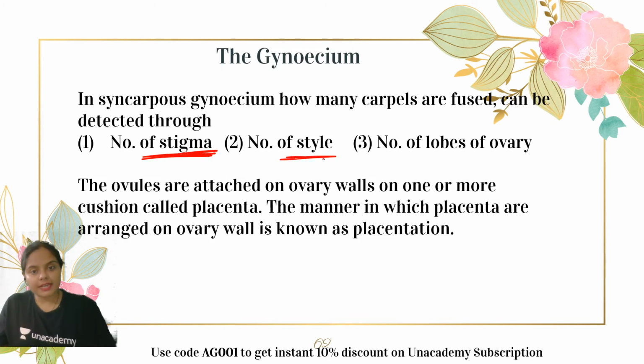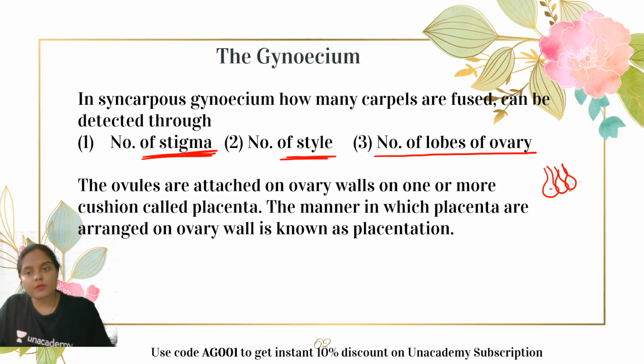The number of styles, let's say the fusion has taken place only at the bottom portion, then the number of styles also you can count, or the number of lobes of the ovary. Let's say this is one carpel, this is another carpel, this is another carpel. Now when they are fused together, there are two options. In one case, all the walls dissolve together and it forms a single chamber.